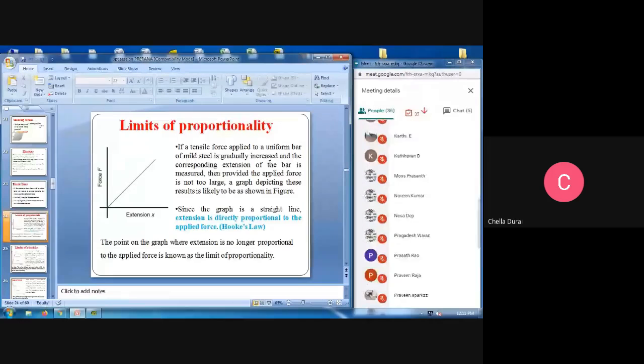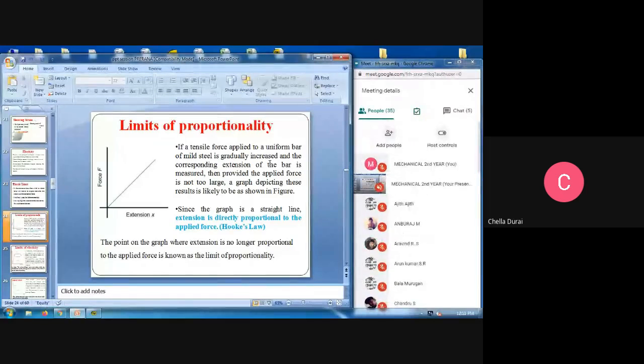Force F and extension X are there. If a tensile force applied to a uniform bar of mild steel is gradually increased and the corresponding extension of the bar is measured, then provided the applied force is not too large, a graph depicting these results is likely to be as shown in the figure.